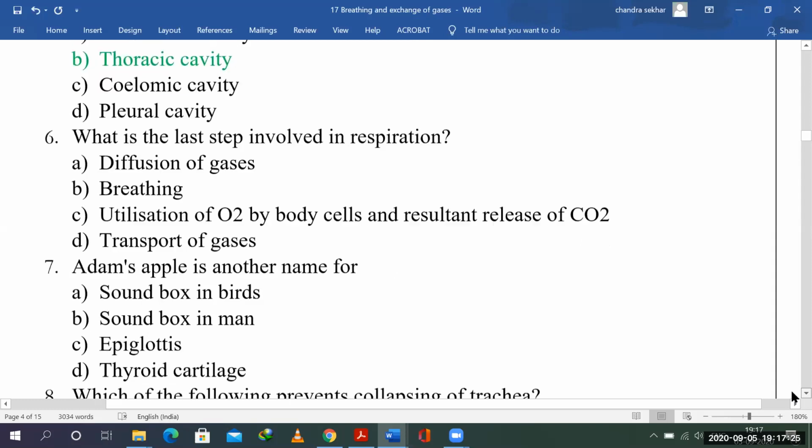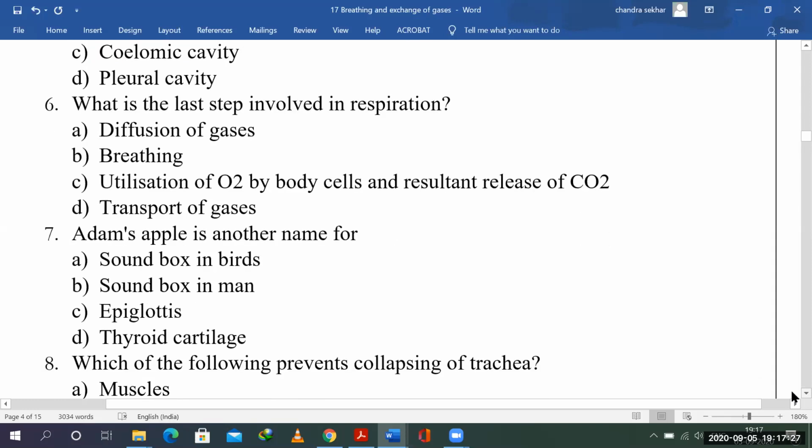So what is the last step involved in respiration? We have a sequence of steps. First, diffusion, right? First exchange of gases, then the transport of gases, again taking it to the tissues. Is it the diffusion of gases? Diffusion of gases will be the first one, right? Breathing is the bringing in of the gases. First you breathe, so that atmospheric air is brought in, then it will be exchanged. So it cannot be the first one. Utilization of the O2 by body cells and resultant release of the CO2 are the last step.